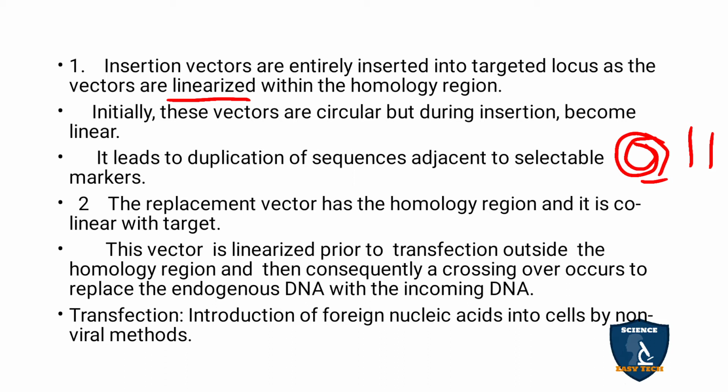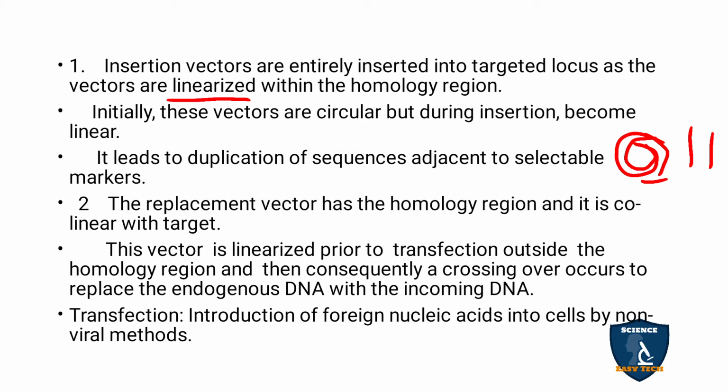Like that, here with the help of a particular replacement vector, the target gene acts as a collinear. The vector is there and it is going to replace the targeted gene with the homology region, that is the same region. So replacement means you are going to replace it. The vector is linearized prior to transfection, outside the homology region, and then a crossing over occurs to replace the endogenous DNA with the incoming DNA.